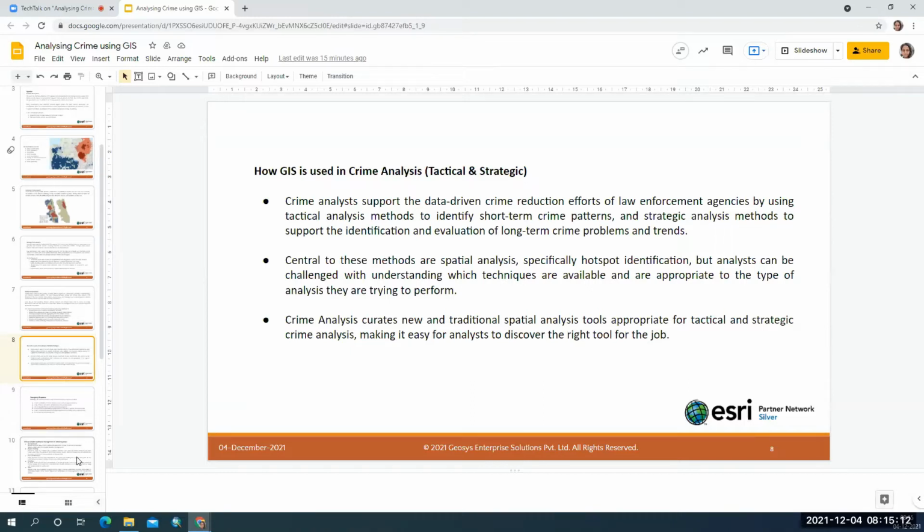And it will also help them to strategize and modify the existing strategies by understanding the crime pattern using the spatial analysis tools.